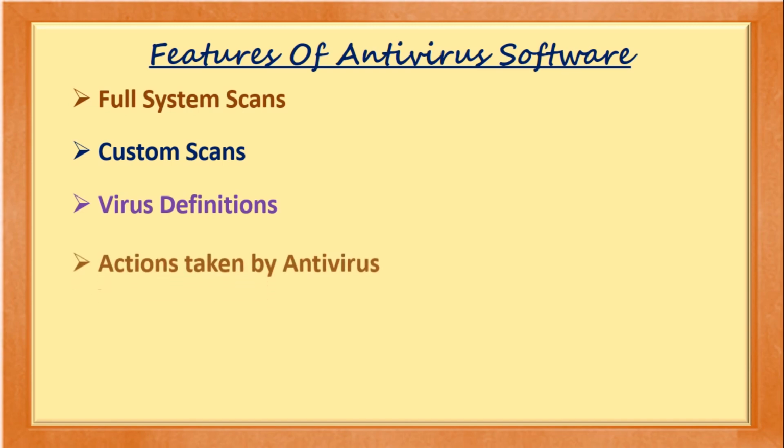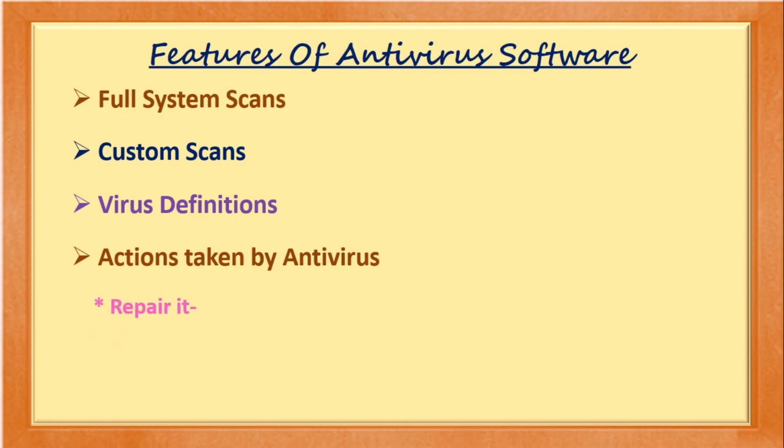Next is action taken by antivirus. Now what type of action does antivirus take? First is repair it. Here the identified virus is removed from the infected file. So this is the best option. Next is delete it. Here the infected file gets deleted along with the virus. This only happens when the virus cannot be separated from the data file.